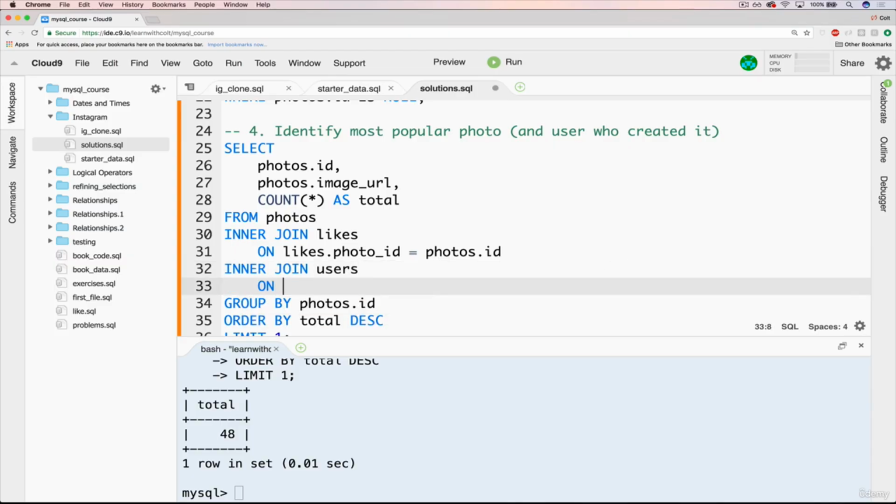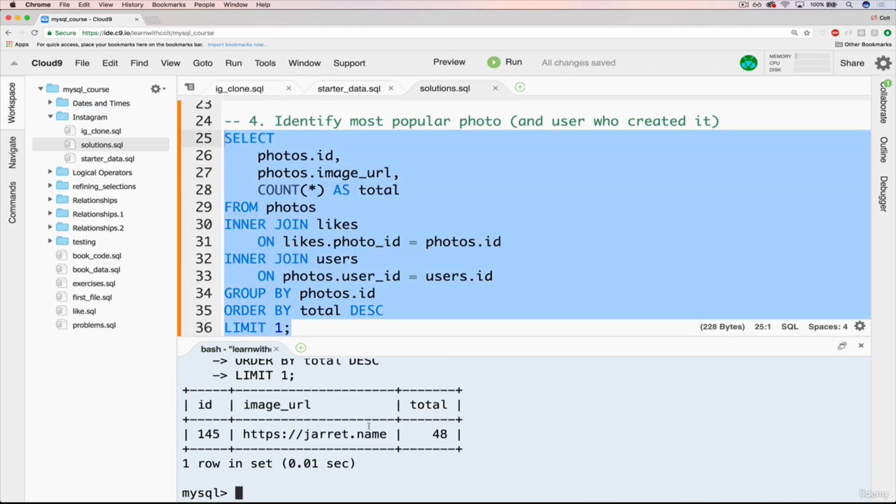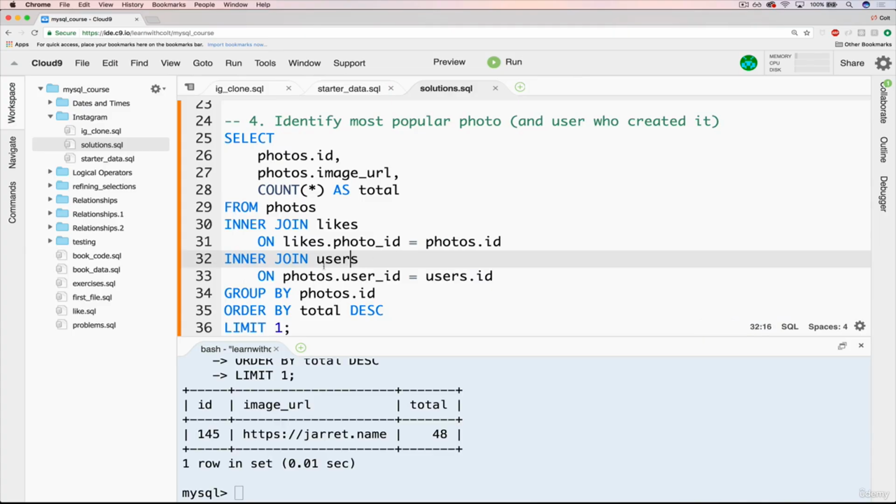And we're trying to connect it where not the likes.user_ID. That's the ID of the person who liked it. We don't care about that. We want the photos.user_ID equals users.id. And now you're not going to notice anything right away because we're not displaying it, but we are joining all the user information.